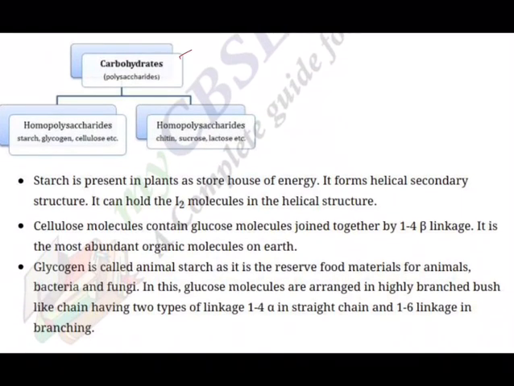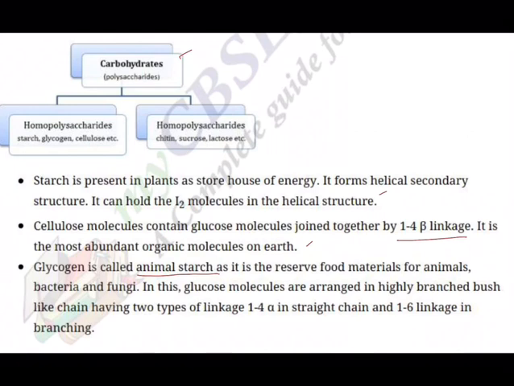The starch that is present in plants is the storehouse of energy. It forms helical secondary structure. It can hold iodine molecules in the helical structure. Starch is the basic food of the plant. Cellulose molecules contain glucose molecules joined together by 1,4 beta linkage. It is the most abundant organic molecule on the earth, cellulose.